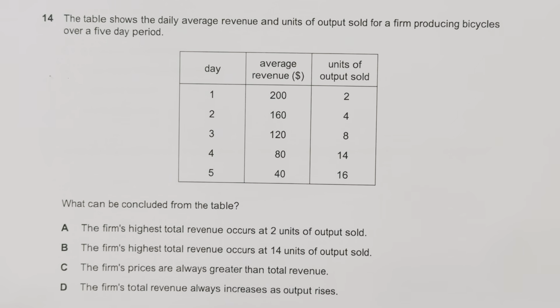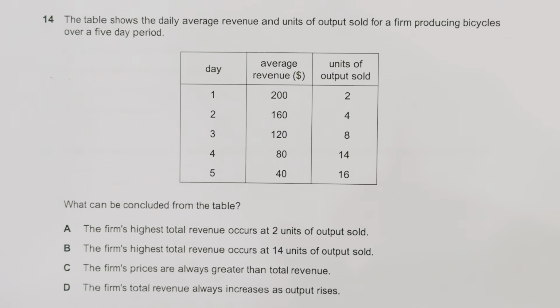Question number 14 says the table shows the daily average revenue and units sold of output for a firm producing bicycles over a 5-day period. What can be concluded from the table?